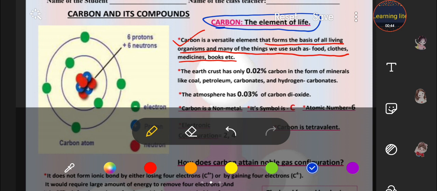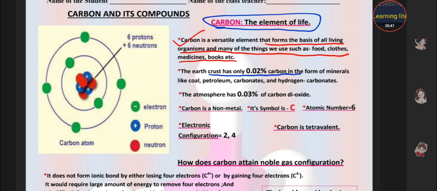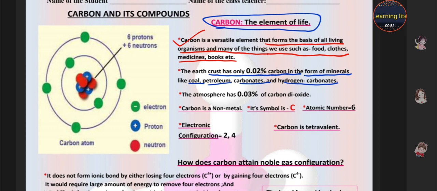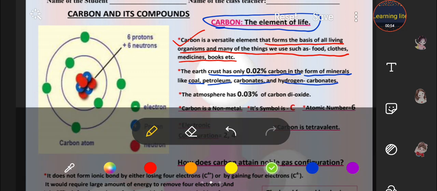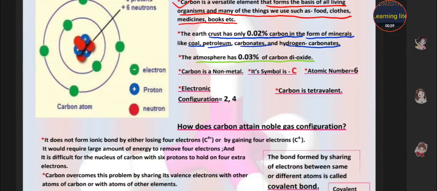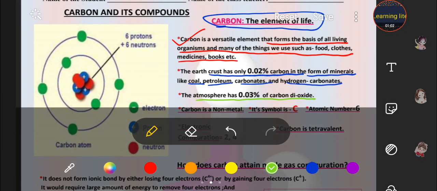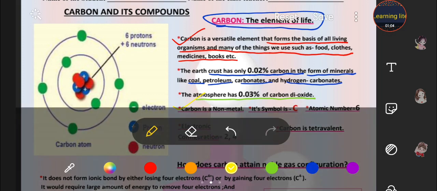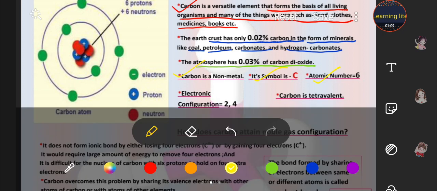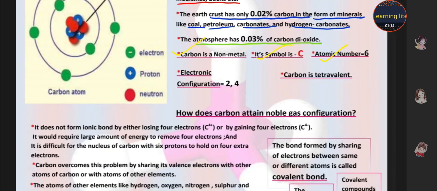Students, the earth's crust has only 0.02% carbon in the form of minerals like coal, petroleum, carbonates and hydrogen carbonates, and our atmosphere contains 0.03% of carbon dioxide. Why is it the element of life, students? Because it is a non-metal. Its symbol is C, its atomic number is 6, and when we distribute electrons in the K, L, M shells, its electronic configuration is 2:4 and it is tetravalent.